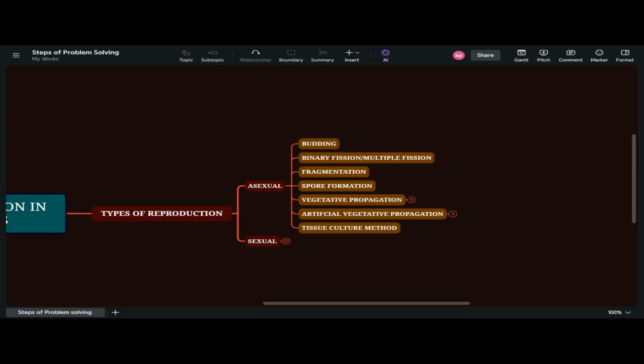So before starting, let me show you the names. First is budding, second is binary fission, third is fragmentation, fourth is spore formation, fifth is vegetative propagation, sixth is artificial vegetative propagation, and seventh is tissue culture. So let's first read these 3. So let's move on to the budding.